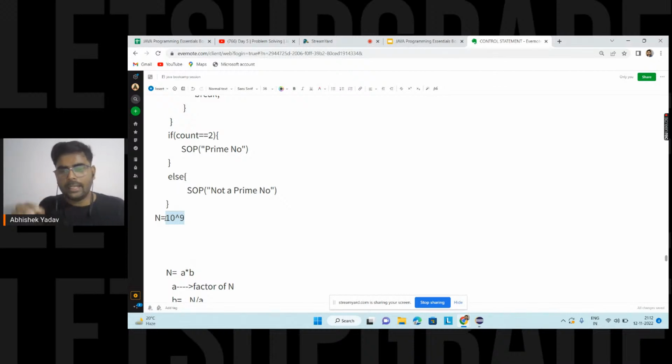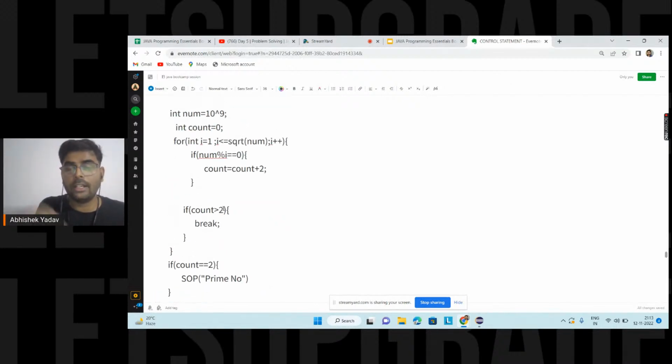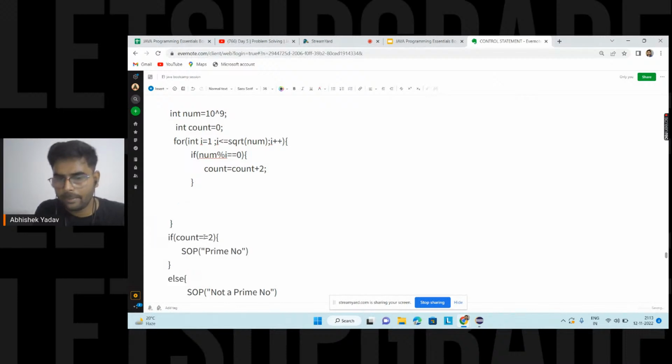So if the value of n is 10 to the power 9, then what will happen? Or let's suppose you are getting a prime number like this, 10037, like this one. Here you have to start from 1 till the square root of n. In the worst possibility, we are observing our code, we are optimizing our code, we are thinking for the worst case. If the number is a prime number and a very large number, then this condition will not become true, right, Abhay?